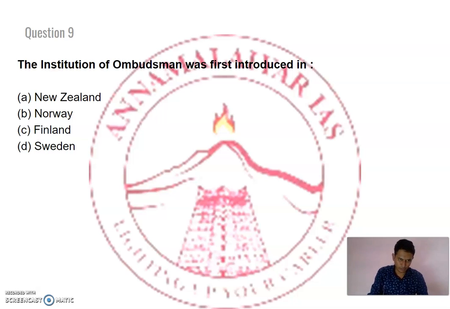Sweden is one among the Scandinavian countries, so the option is D, Sweden. The judicial ombudsman was first appointed in Sweden in the year 1908. Then it was in Finland in the year 1909. So that has to be remembered. This question can again be a potential one-liner question.